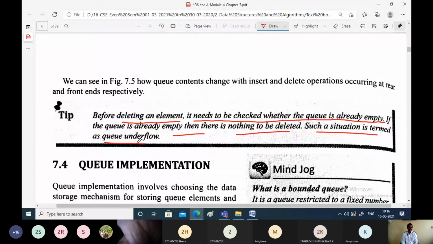Queue underflow indicates you are trying to delete an element from a queue in which there are no elements. Similarly, queue overflow: the queue is already full, but you are still trying to insert elements onto the queue, and that situation is called queue overflow. We have to check these two conditions whenever we are implementing the queue data structure.